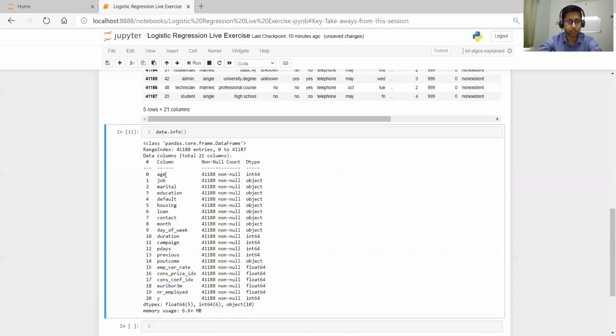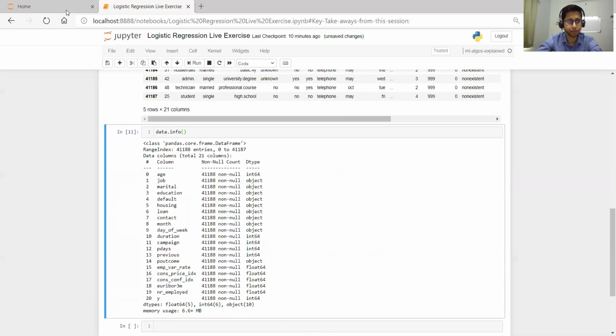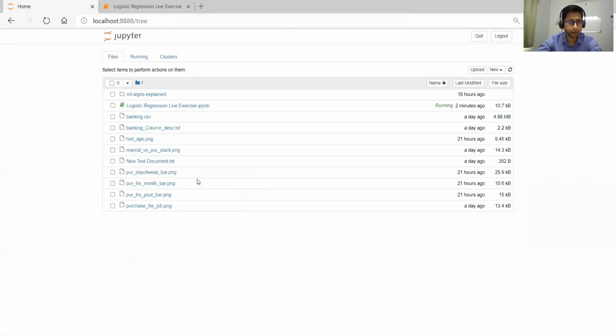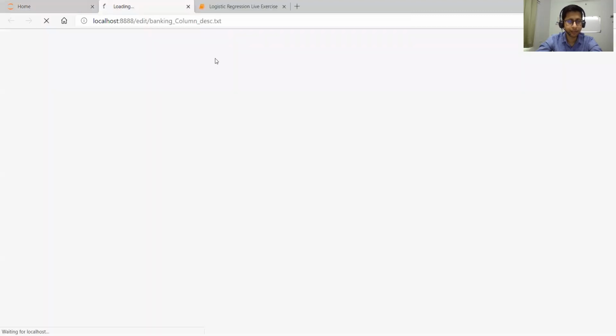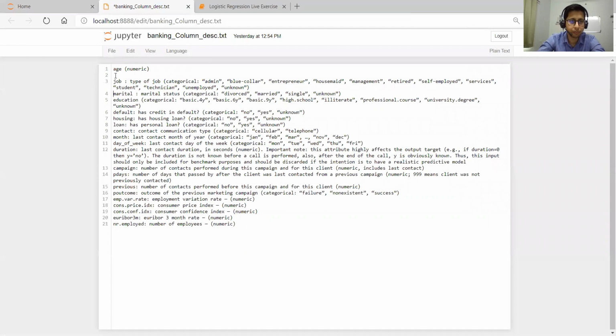Before starting, let's understand more about what these columns represent. I have this description also. So we have different columns. Age is numeric, just the normal age of the person. Then job, what kind of job he's doing.